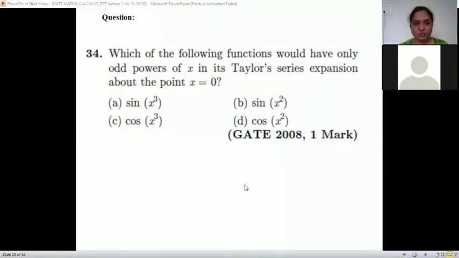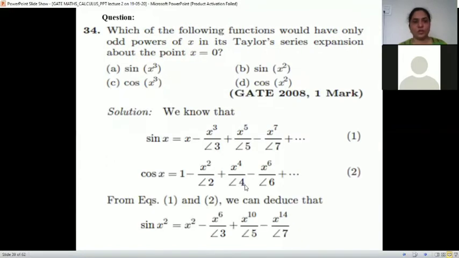Let me show you. We know the sin x series. Sin x series is x minus x cube upon 3 factorial plus x raised to 5 upon 5 factorial, and the cos x series is also there. And then in our options, there is only x cube and x square. So we'll check sin x square.